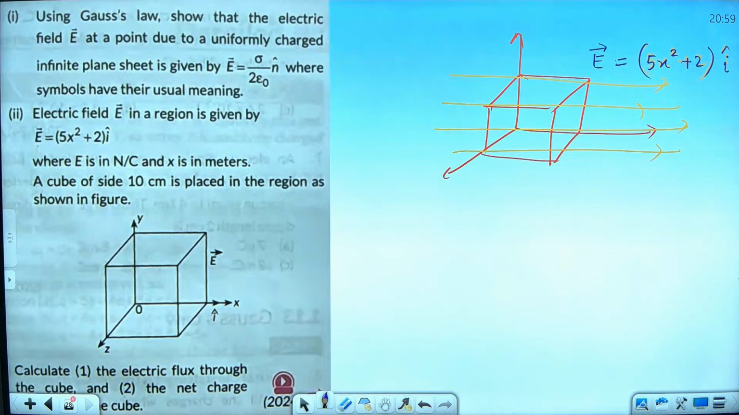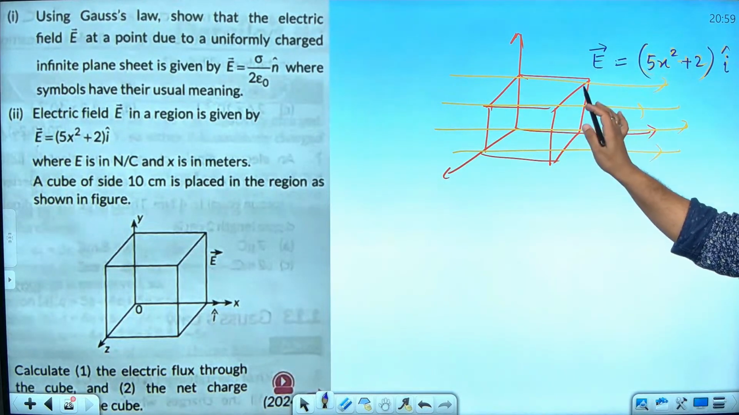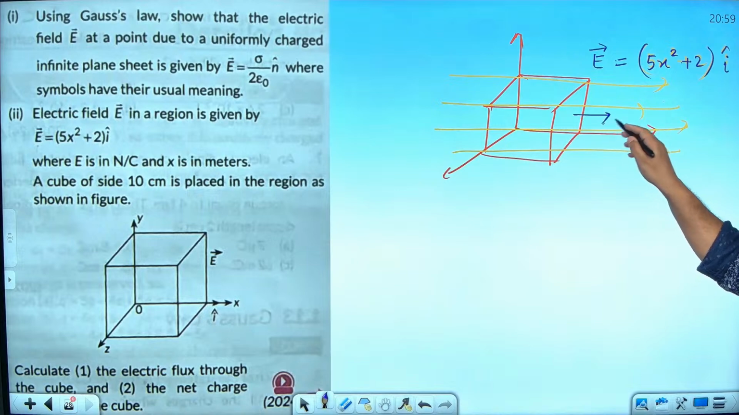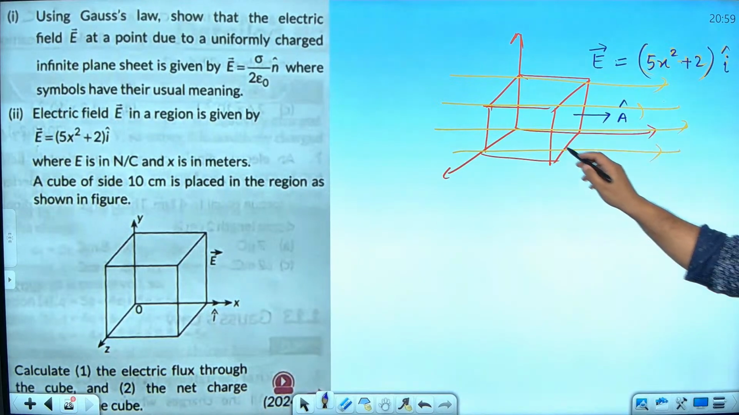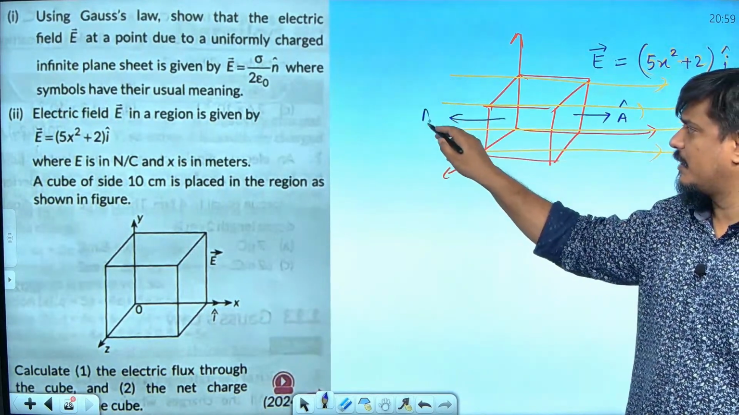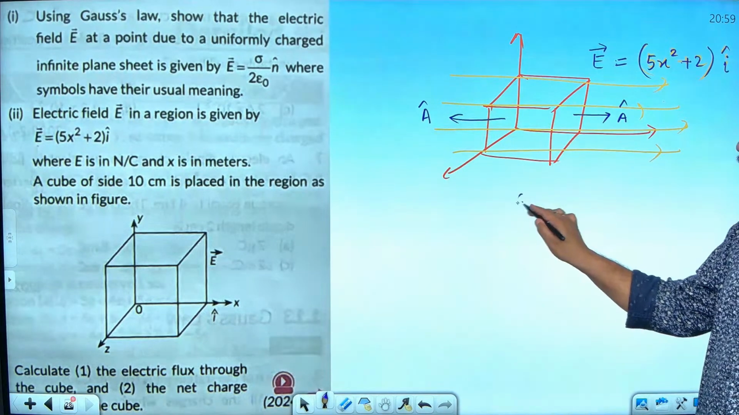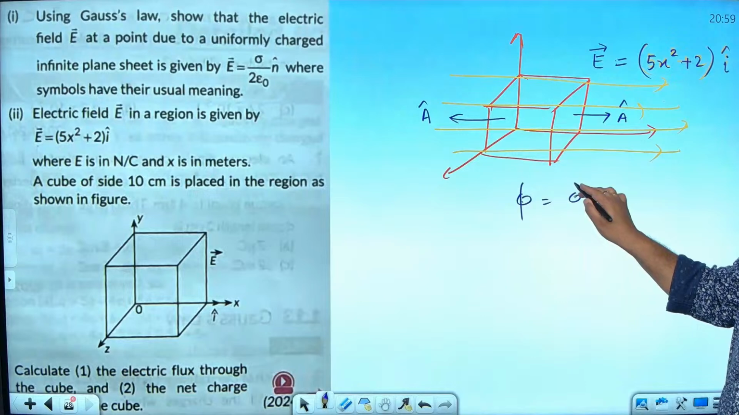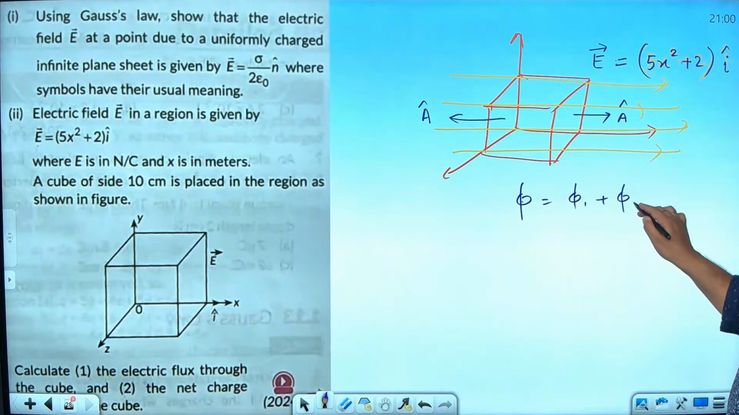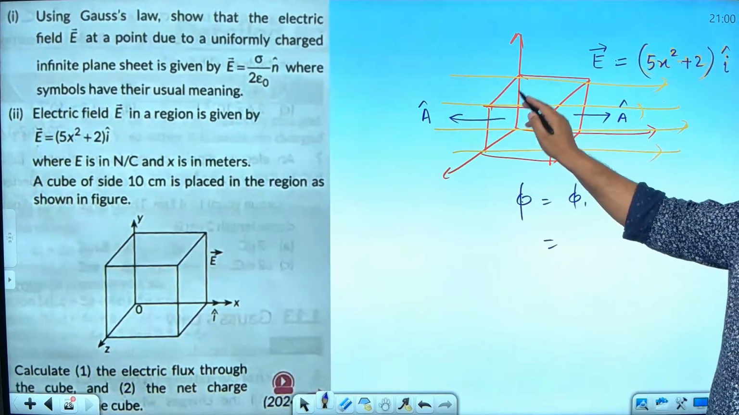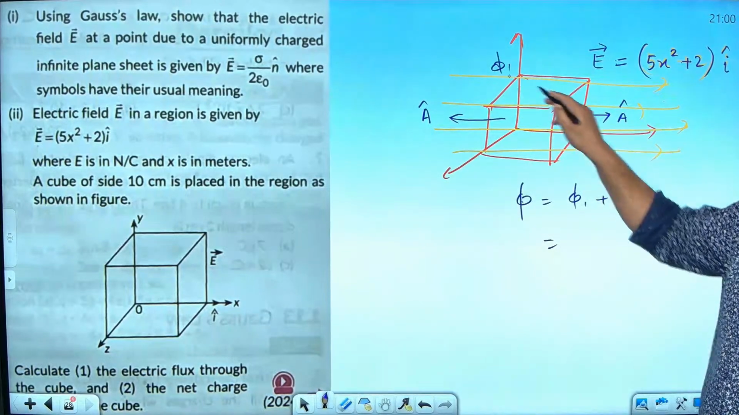How will you find? These four faces will be 0, only right and left. Right, what is the area? This is the area here. They will be same and 10 centimeter means it will be 0.1 square, isn't it, area. So flux through this cube will become equal to phi 1 plus phi 2. I am taking this as phi 1 and this I am taking as phi 2.